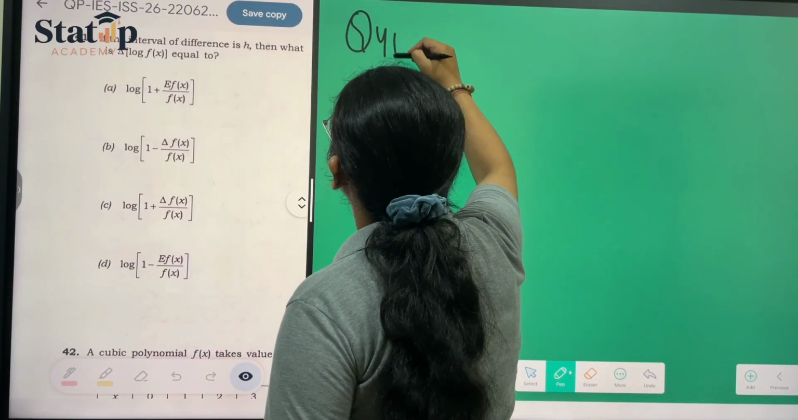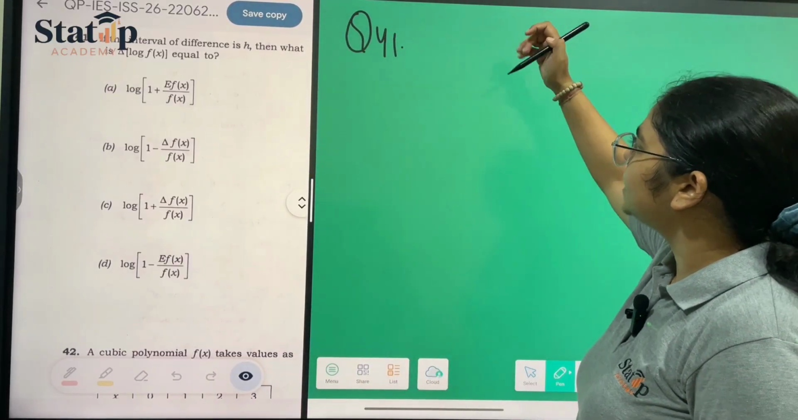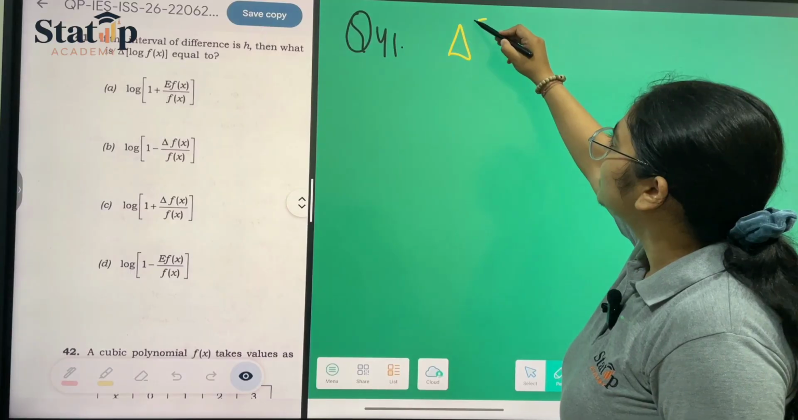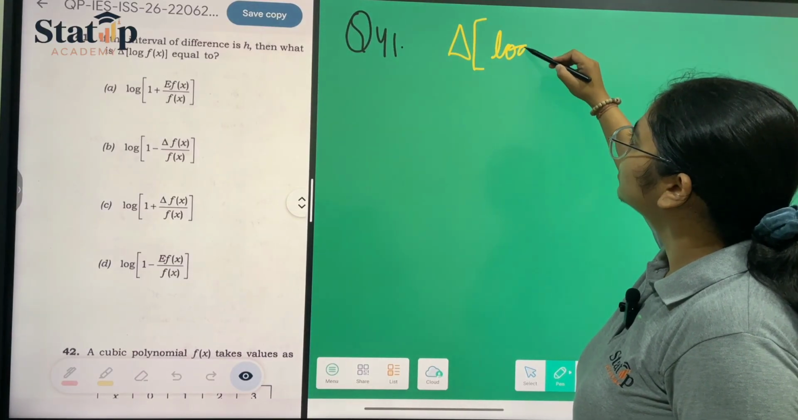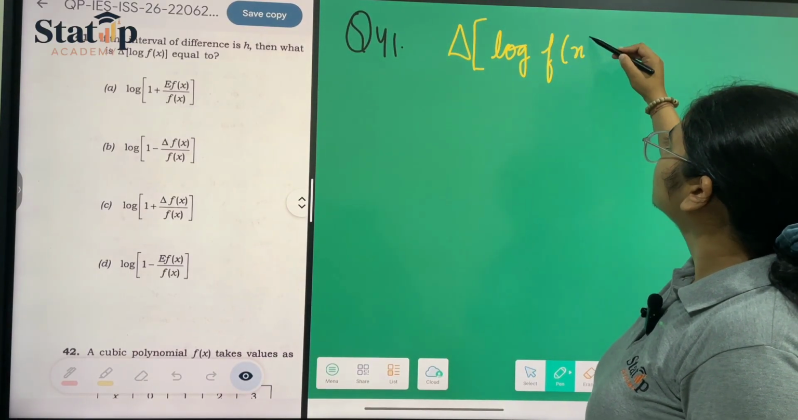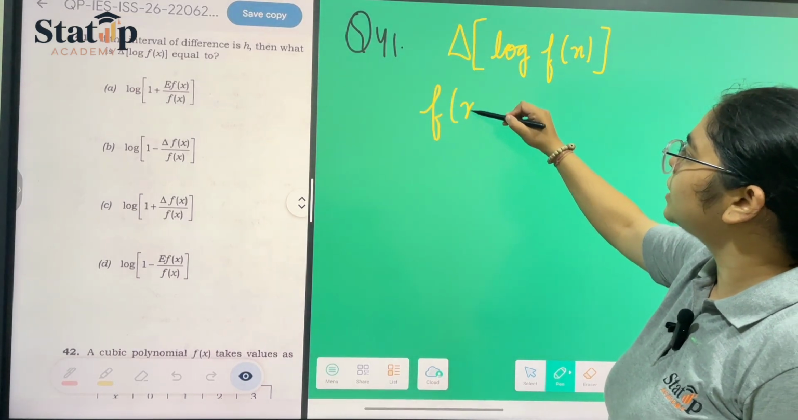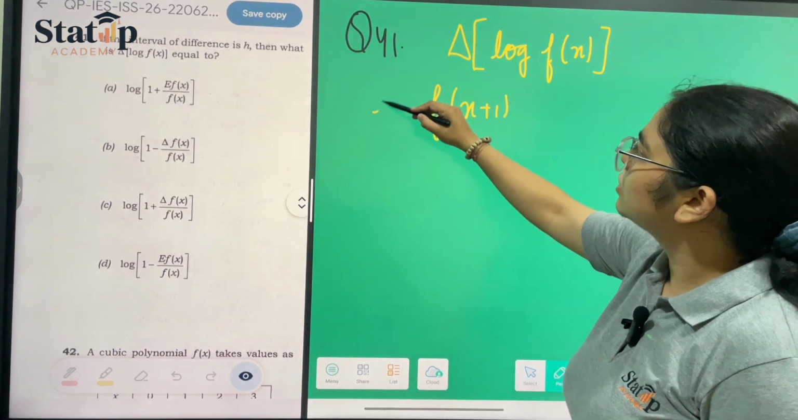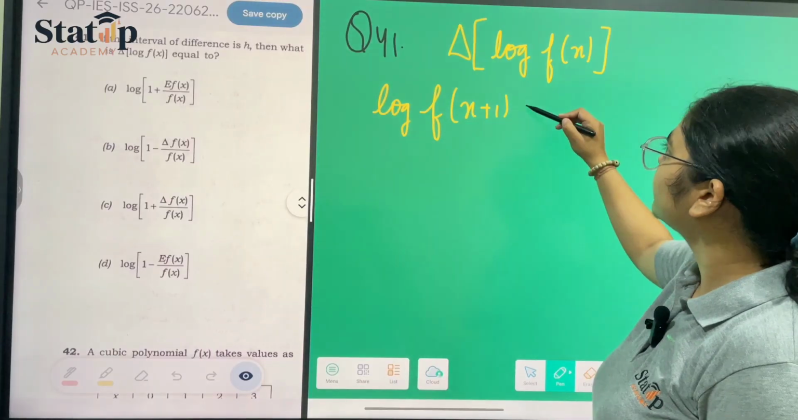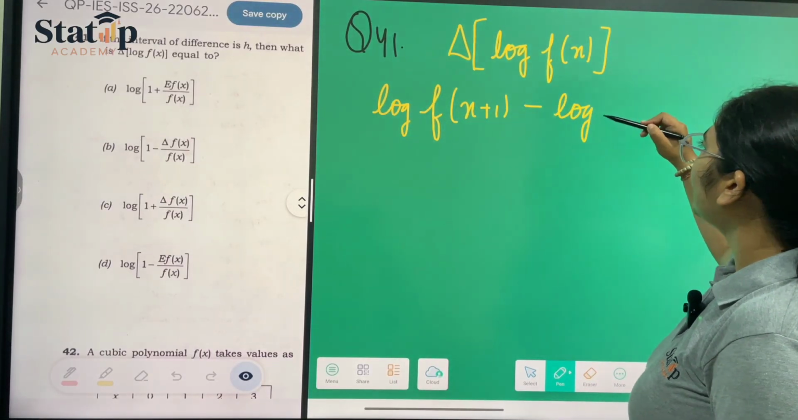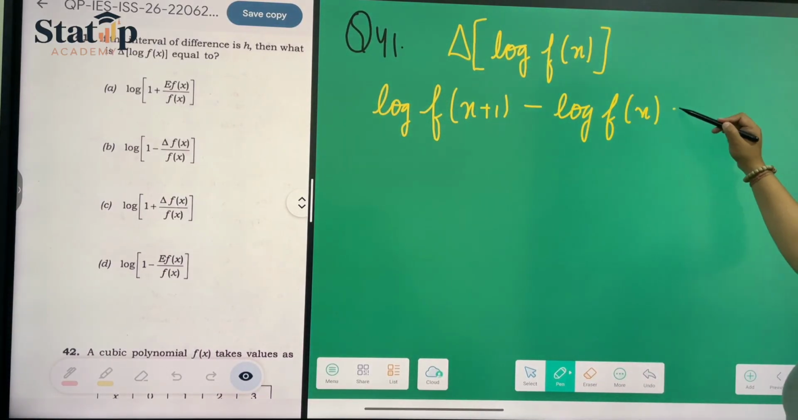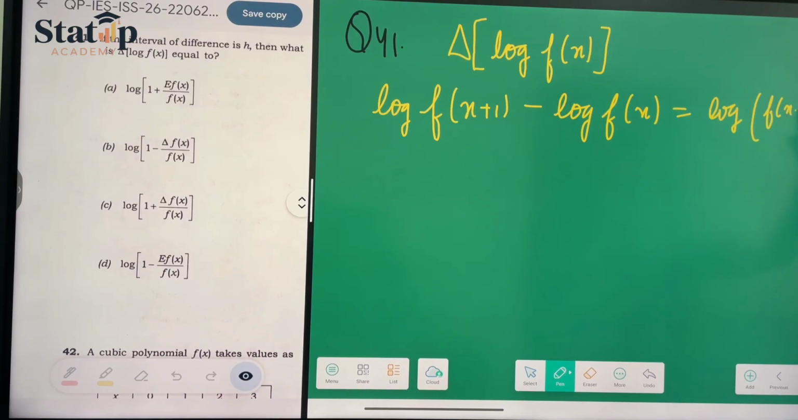Question 41. This is a very easy question. So they have given us delta of log fx. If we have to calculate delta of log fx, it is nothing but log of f(x+1) minus log of fx. And we can also write it as log of f(x+1) upon fx. So this is equation 1.